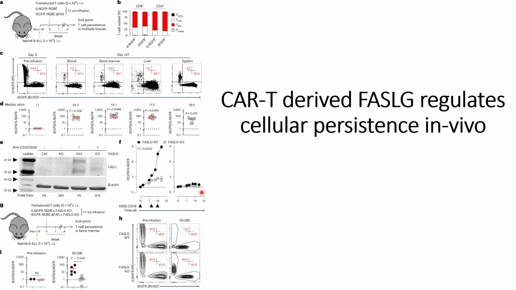And in the first case, that is on the left-hand side of the panel, the cells are activated with K562 CD19, so that is why they see a difference. When the cells are not activated, they do not see a significant difference, indicating that it is the activation that causes the FASL signals to be activated and trigger apoptosis.